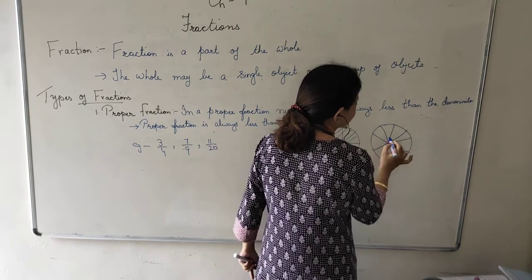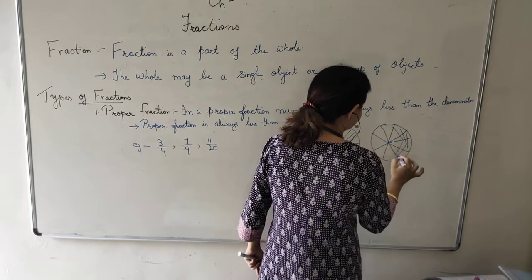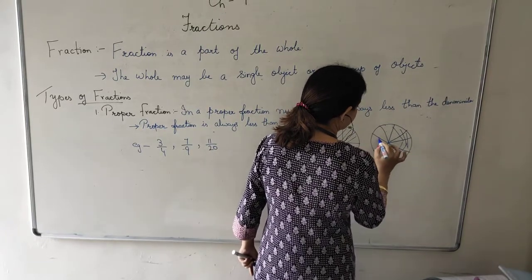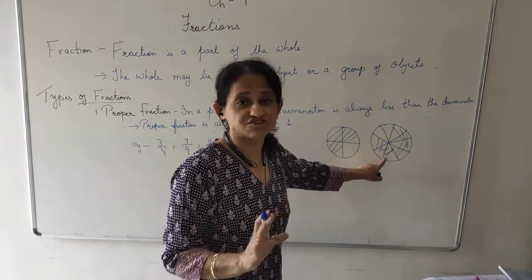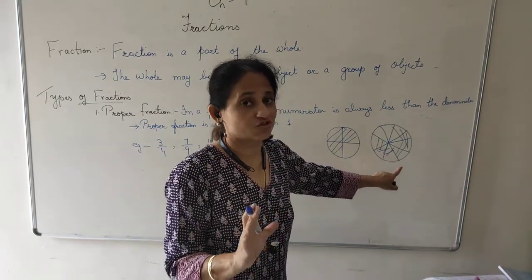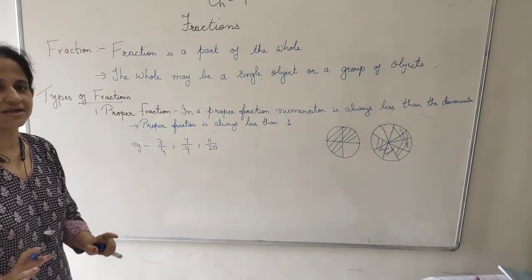I make 9 parts and I eat, sorry, 7 parts. I eat 7 parts, but I have not finished the whole cake. So it is less than 1. Always proper fraction is less than 1.